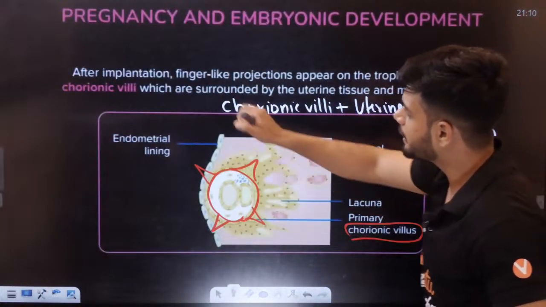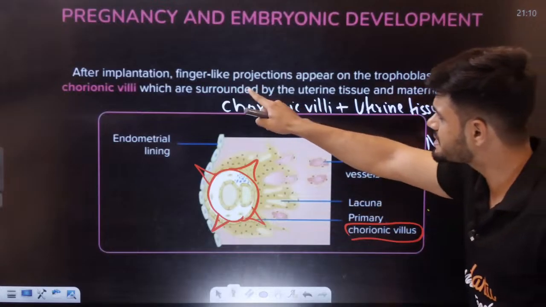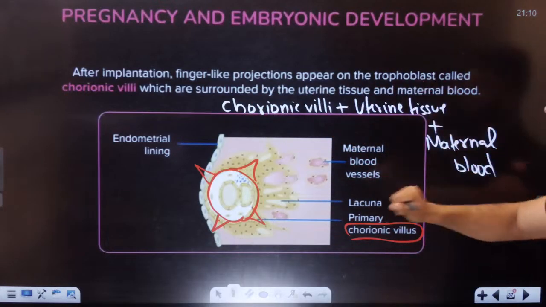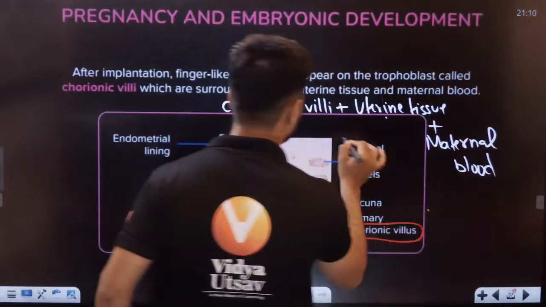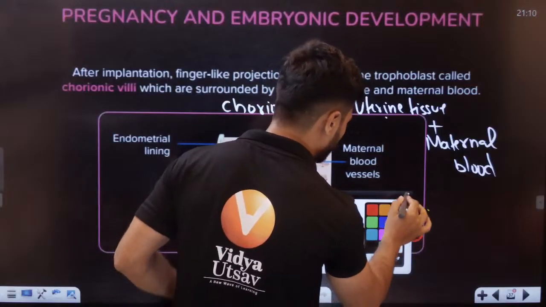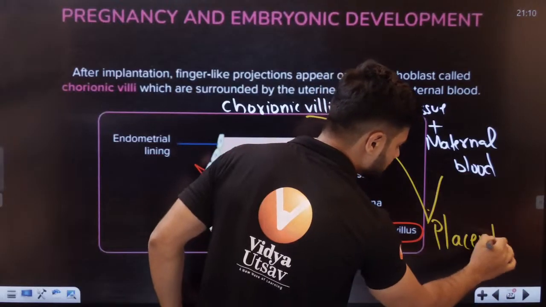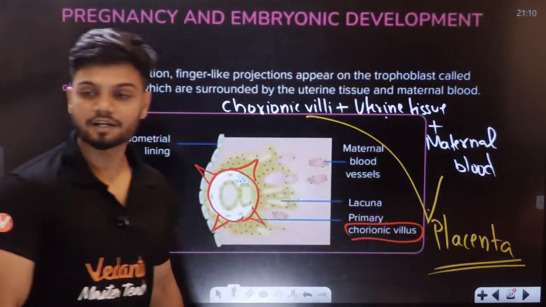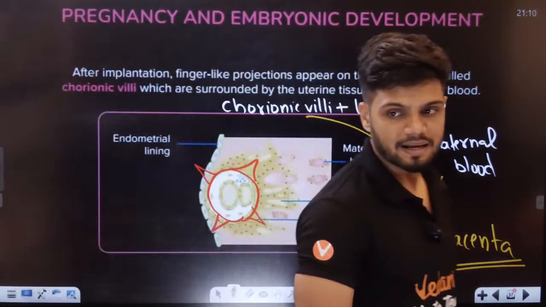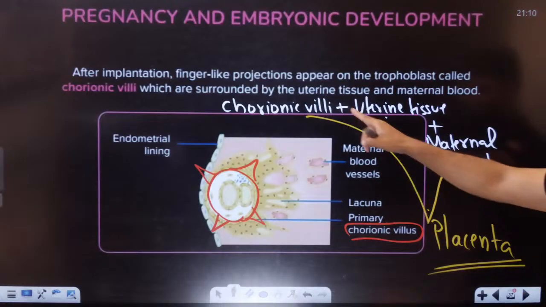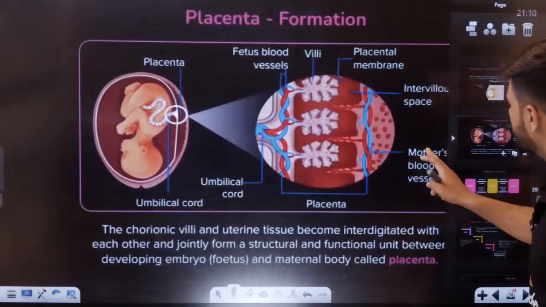So after implantation, finger-like projections appear on the trophoblast called chorionic villi, which is surrounded by uterine tissue and maternal blood. Chorionic villi plus uterine tissue plus maternal blood, all three together, will give you the placenta. That's how we get the placenta, students.